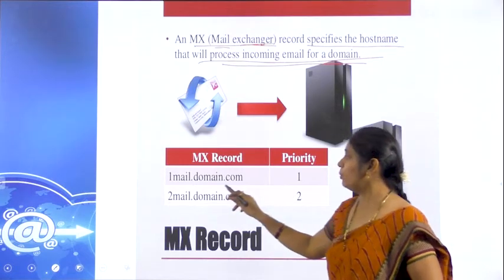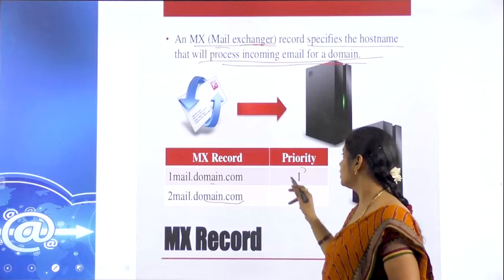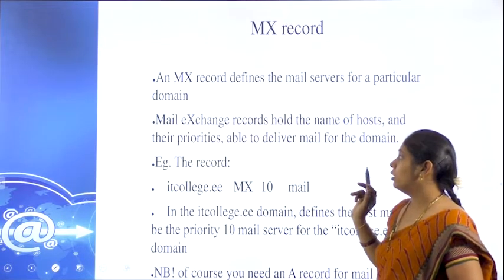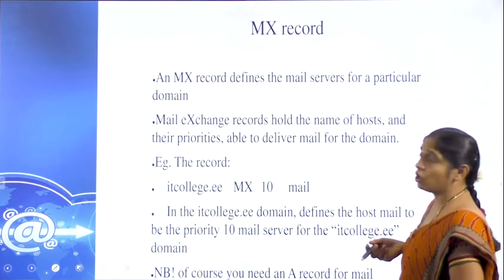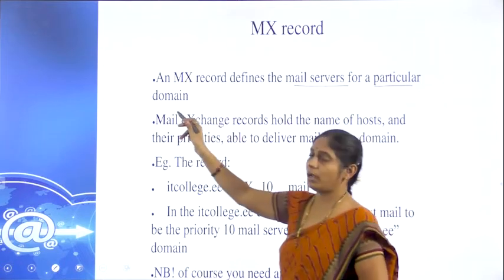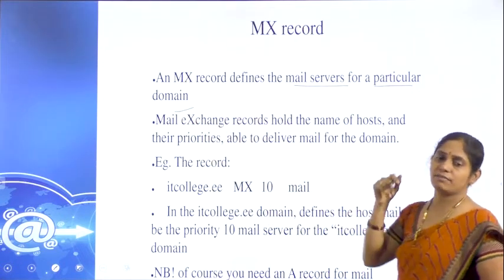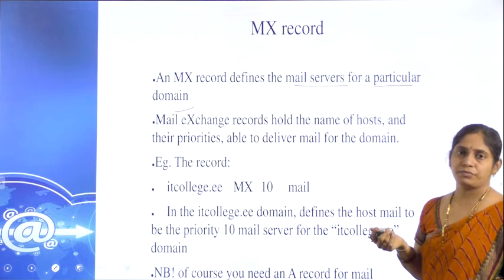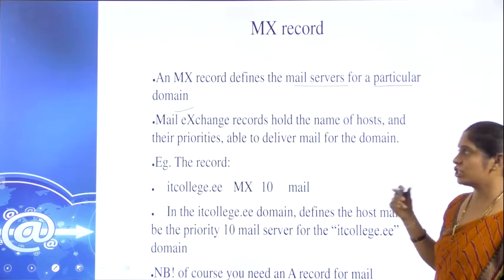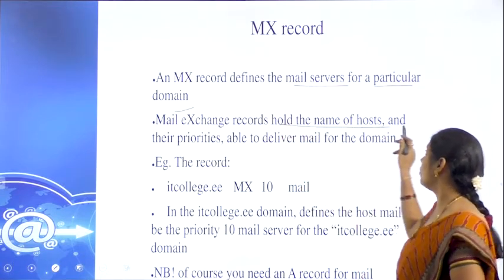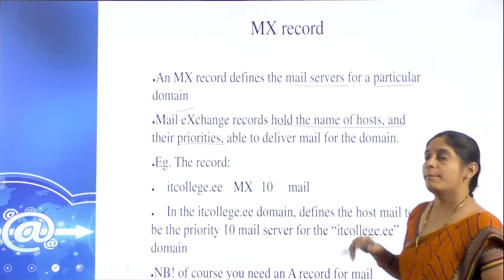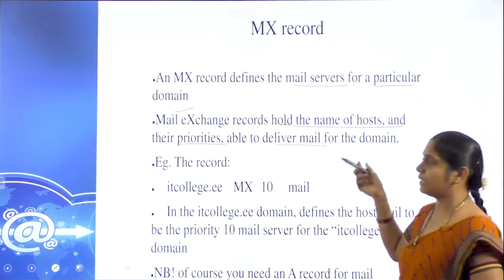So, maildomain.com, which has both priorities, priority 1 and priority 2. In this MX record, it defines the mail server for a particular domain. So, which domain mail server we are exchanging with, which server domain it is, can be identified by this mail exchanger. It holds the name of the host and their priorities. Based on that, it delivers that mail to the respective users.